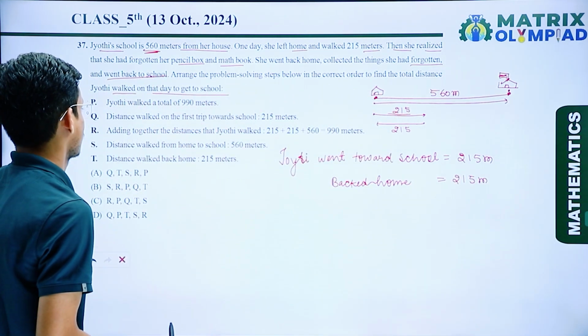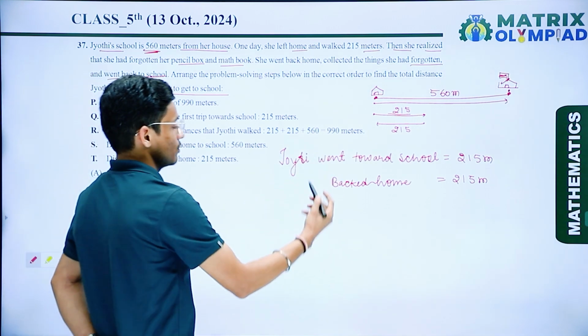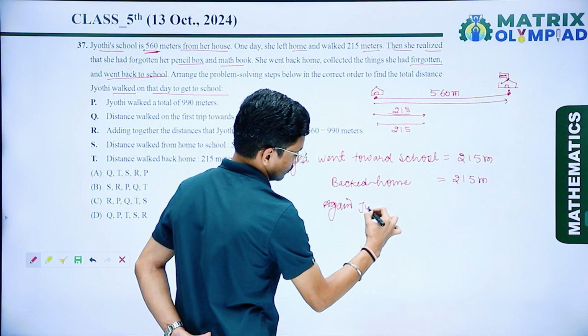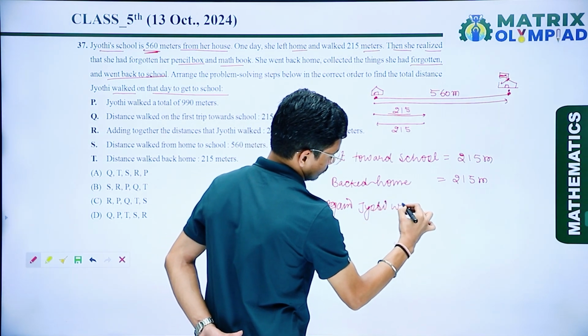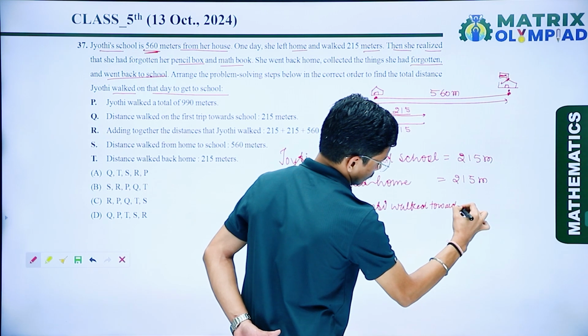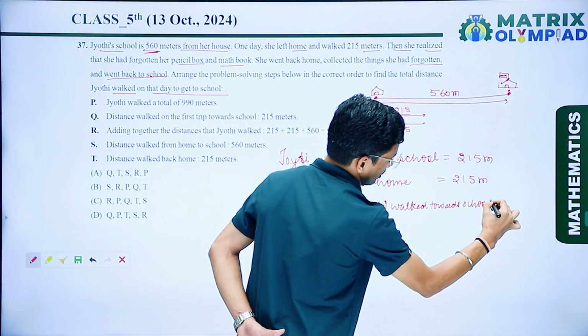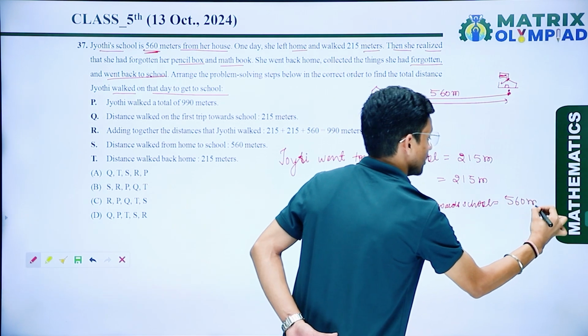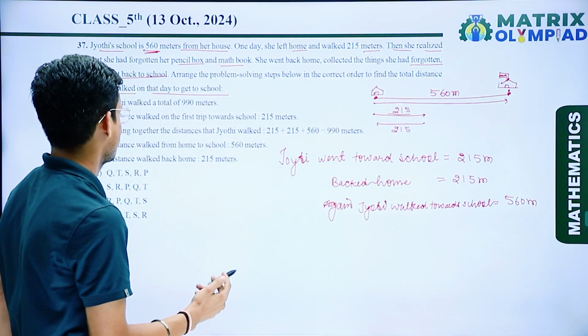Now again Jyoti walked towards the school, 560 meters.